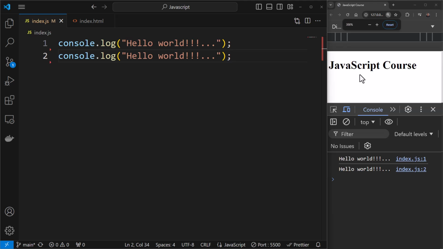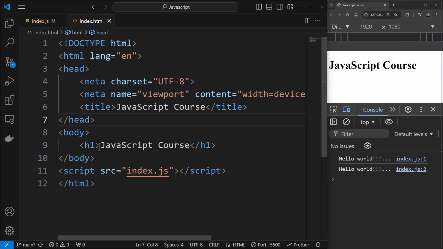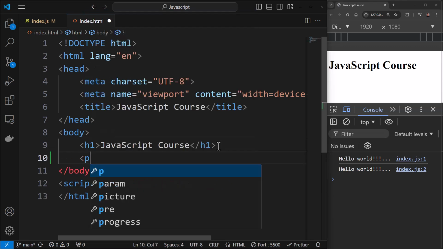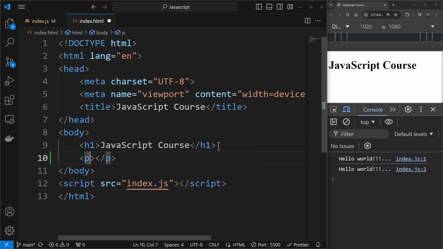So here we have this title, JavaScript course. Over here, you're seeing H1 JavaScript course. What I will do is add a p tag over here. I won't add anything inside it, but I'll add an ID, and I'll say this is name. So I've added a p tag and I've given it an attribute called ID which has a value of name.